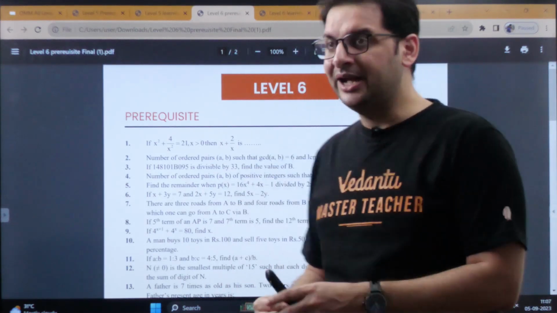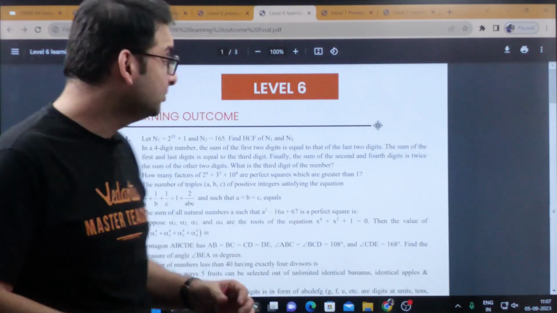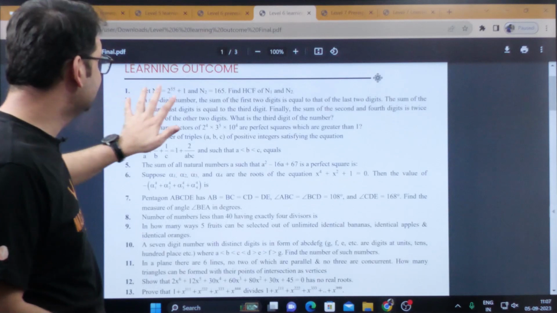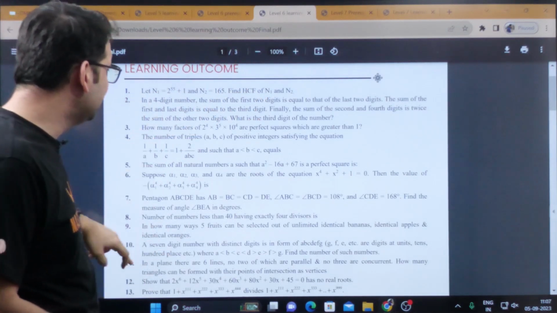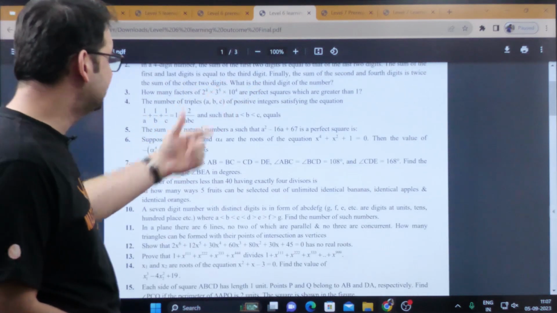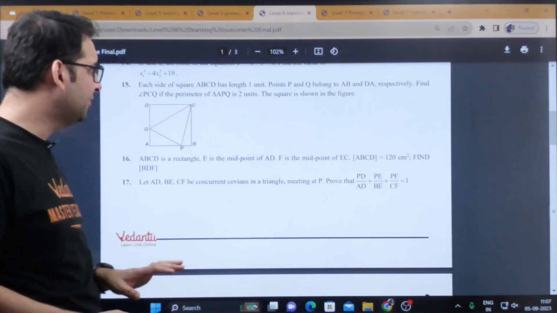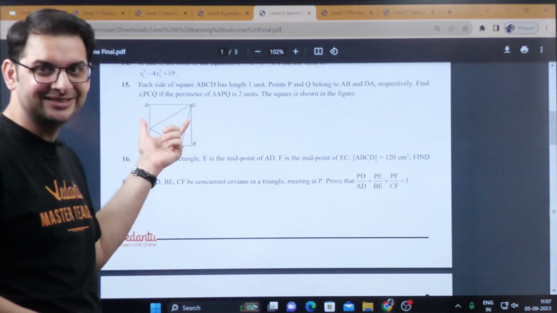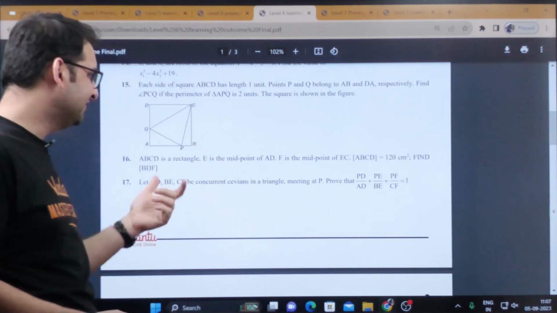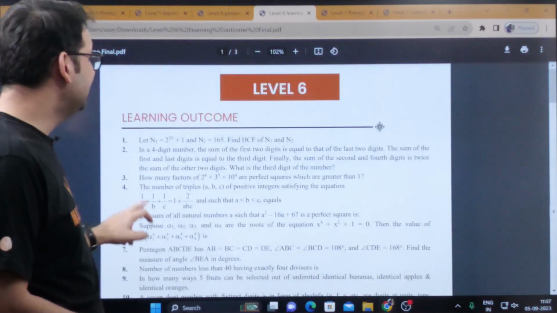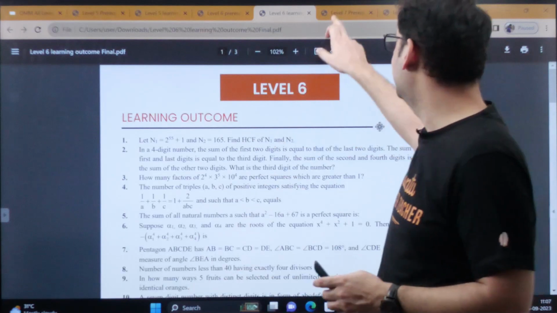And what are the kind of problems you will be able to do after this course, right? So you'll be able to solve these kind of problems, HCF of these two complex numbers, right? So you can have a look at this yourself, how many factors of a perfect square which are greater than 1. So all these kind of problems which have been asked in some kind of Olympiad. This was a question which was asked in this year IOQM, right? So this is also a question in one of our assignments, right? So these kind of problems you'll be able to solve. You can have a look at the PDF which is there in the description and take your call.